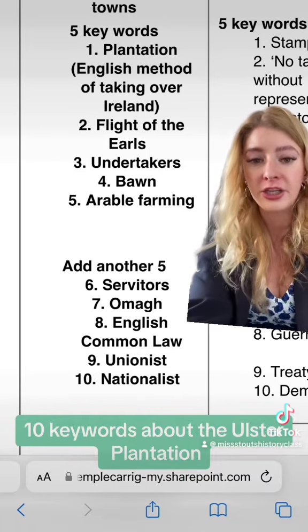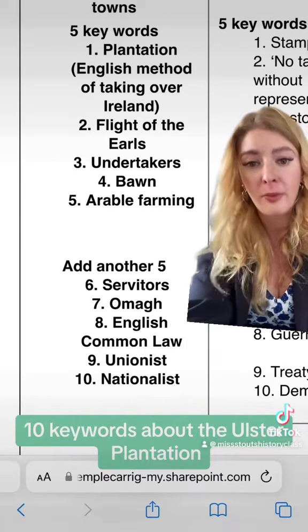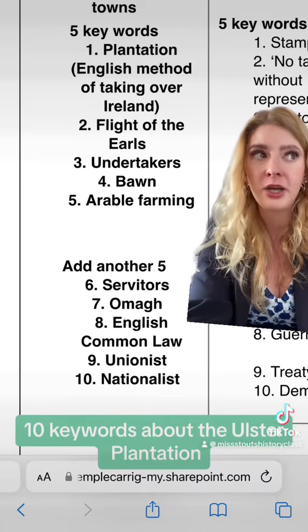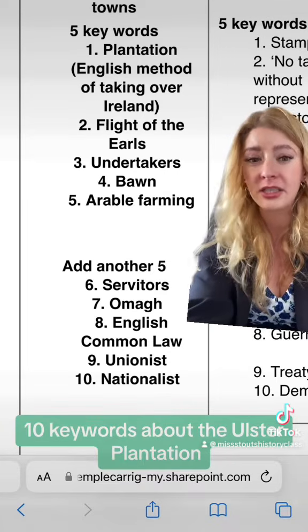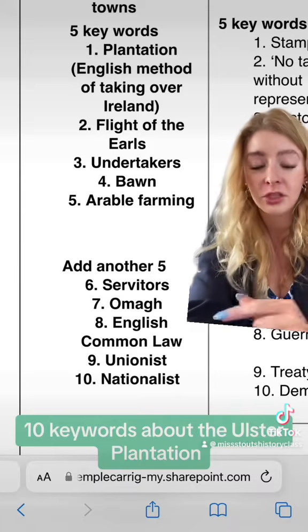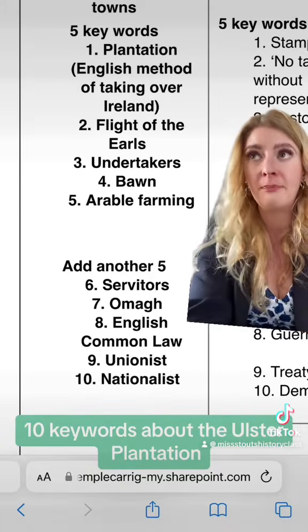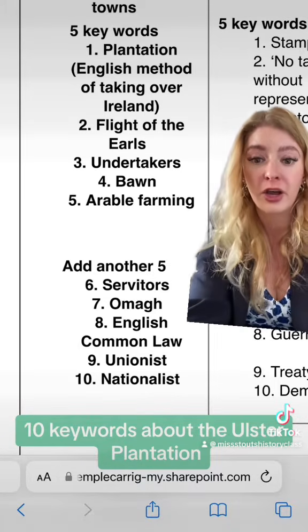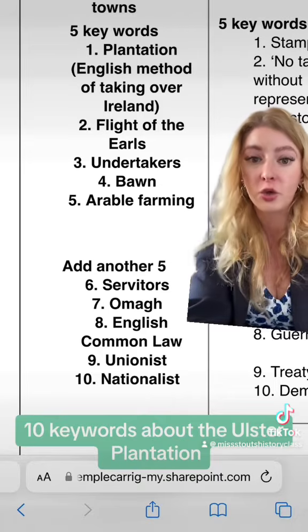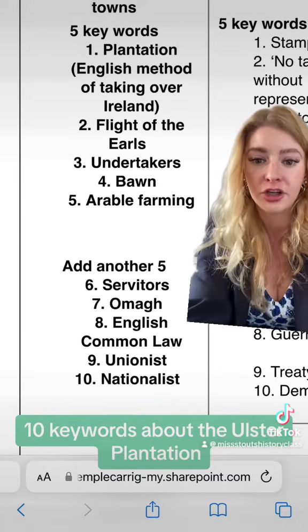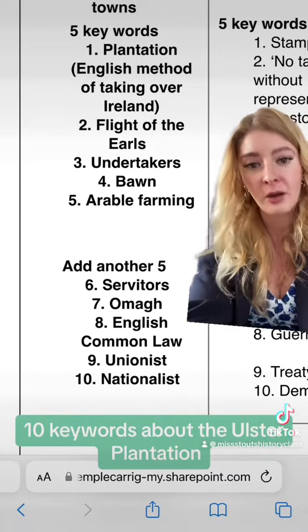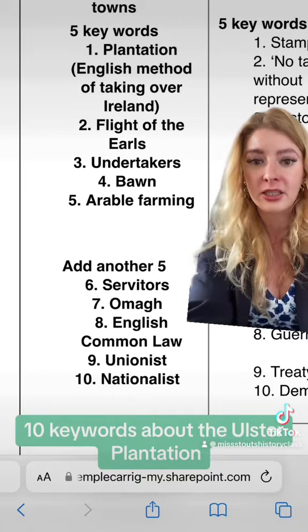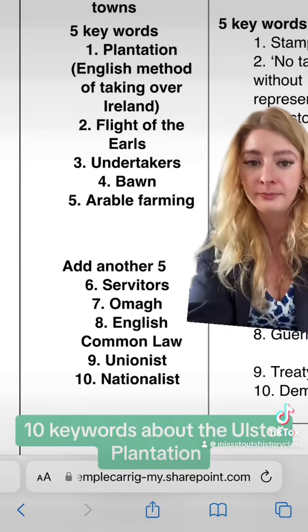During the Ulster Plantation, a lot of new towns were built, like Omagh. The reason why so many new towns were built is because it was seen as being safer living in a town surrounded by other settlers, rather than being out on your own in the countryside where you could be attacked by the Tories or the native Irish. English common law was the legal system that replaced Brehon law.